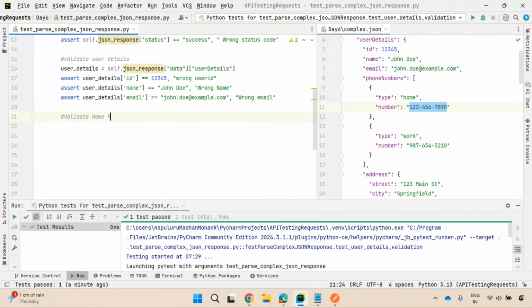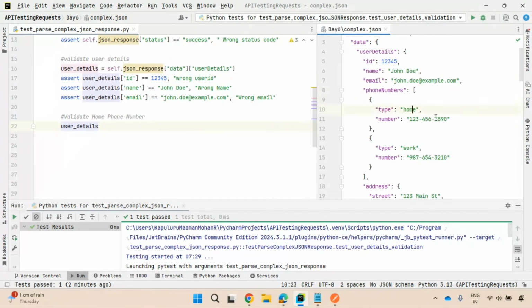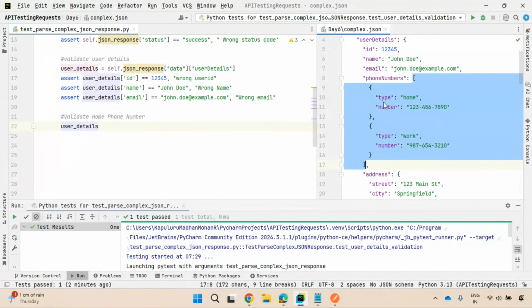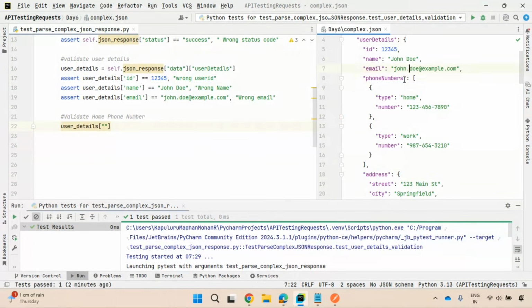Validate home phone number. So how can you do that? Since you already captured the user details in the user details variable, I'll be using that. In the user details, you have phone numbers. Phone numbers is a list. To extract the first element in a list, you can go for indexing. So user details of phone numbers.